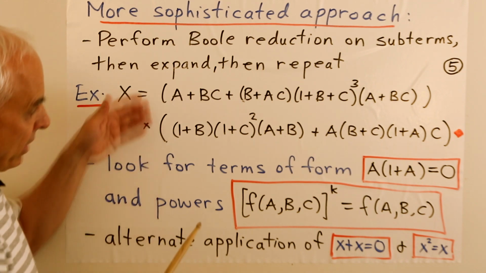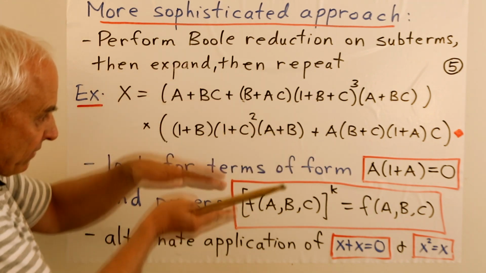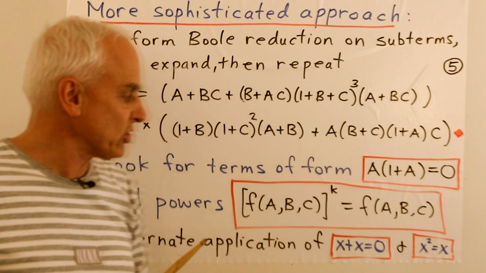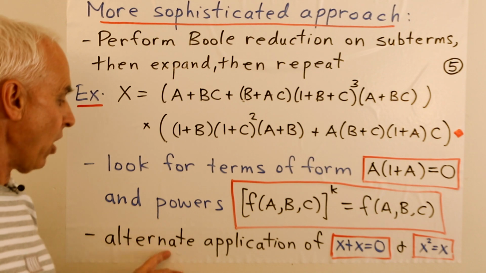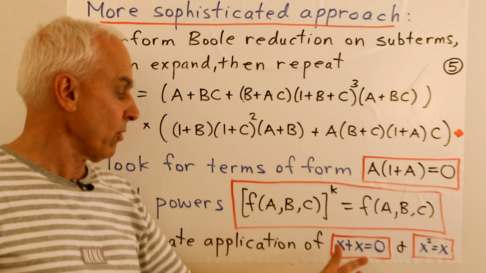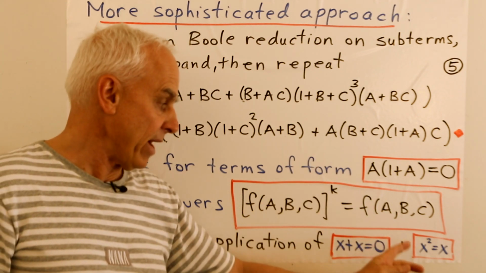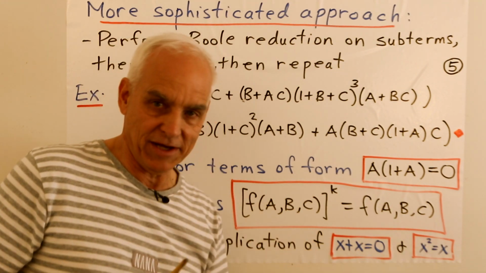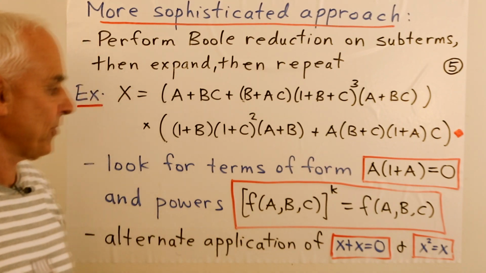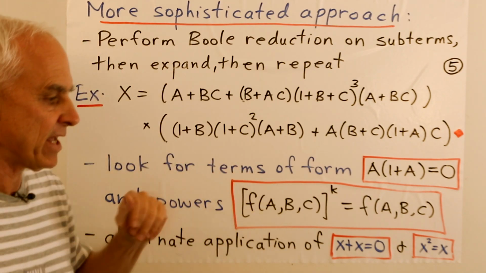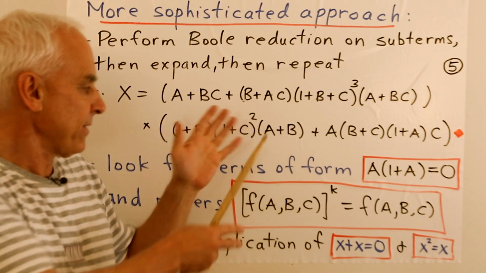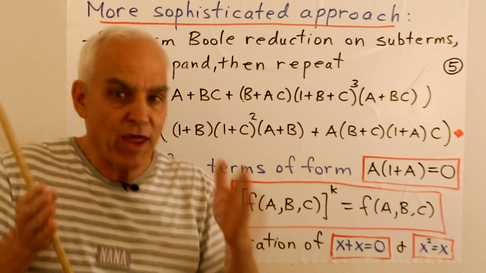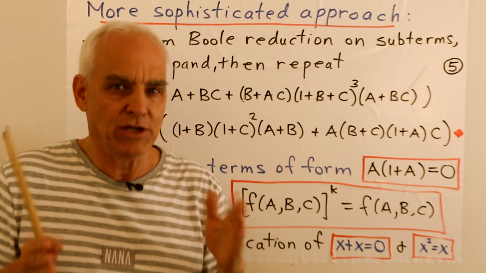Okay. And so when we're doing this, we sort of do it at various stages depending on the nesting of these big expressions. And basically the idea is that we alternate application of our 2 basic rules, that x plus x equals 0 and x squared equals x. So we kind of go back and forth between these to simplify things. All right, so this is a little bit more sophisticated. I'm not saying this is exactly the best way, but programmers should think about this. It is a very interesting problem. How do we do this efficiently?